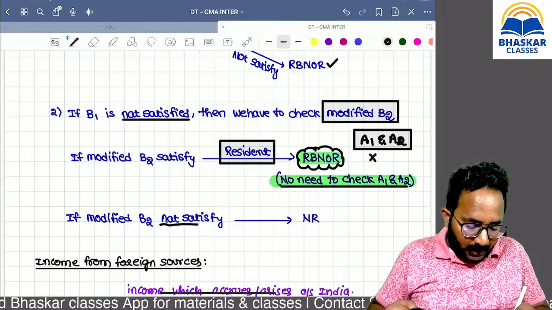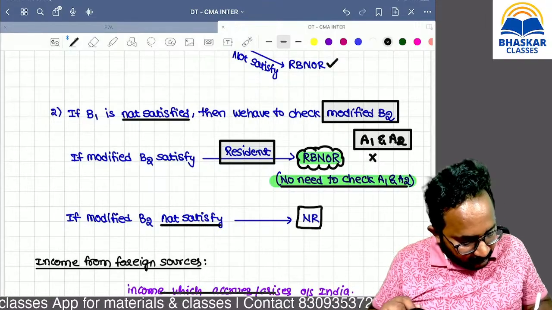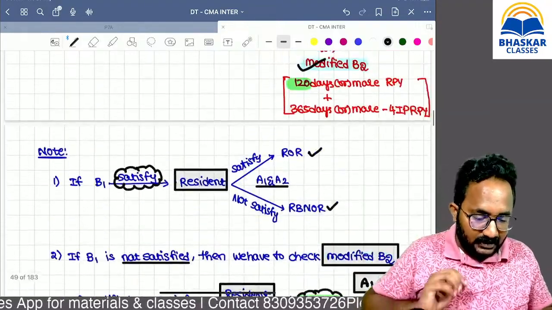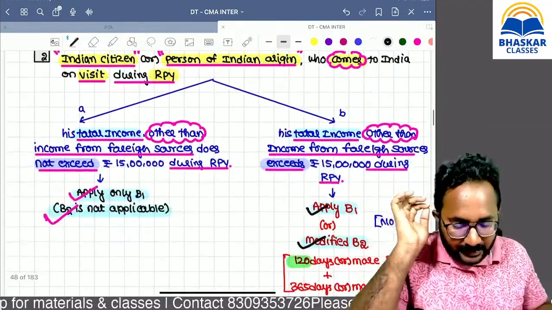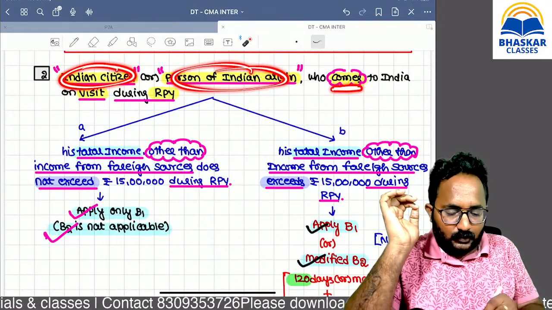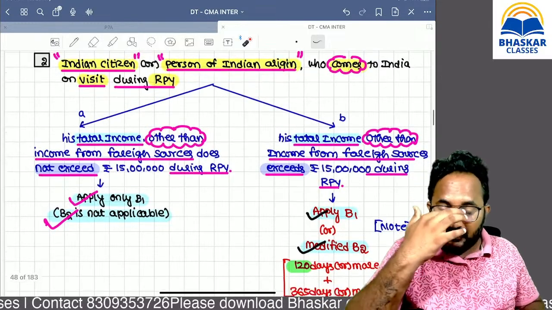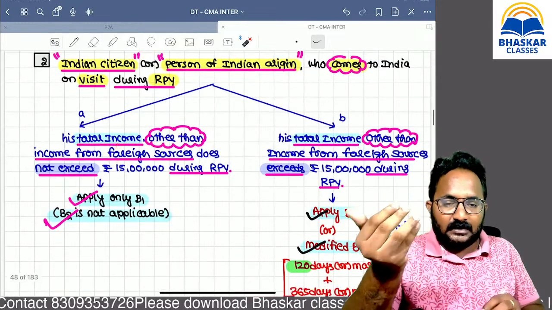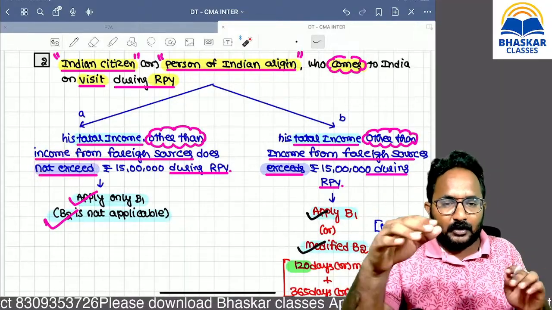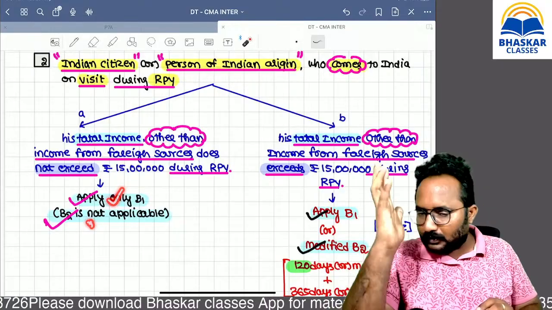If modified B2 is not satisfied, that answer is non-resident. It is very important, listen carefully. I will tell you again. If that person of Indian origin, an Indian citizen, comes to India for the purpose of visit during the relevant previous year, and his total income other than income from foreign sources does not exceed the limit, he is not important. That's why please verify B1. If B1 is applied, okay, otherwise issue closed.